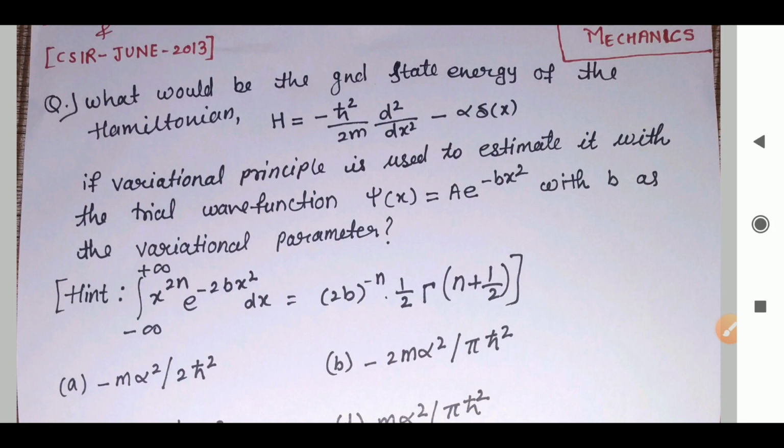Then you have to find the value of the variable parameter. To get the variable parameter, you have to differentiate the expectation value of H with respect to the variable parameter. You will get the value of the variable parameter. Now substitute it again in the expectation value equation of the Hamiltonian, and then solve it further to get the final answer. Simply follow these steps. Just revise and revise. It will be very easy for you.